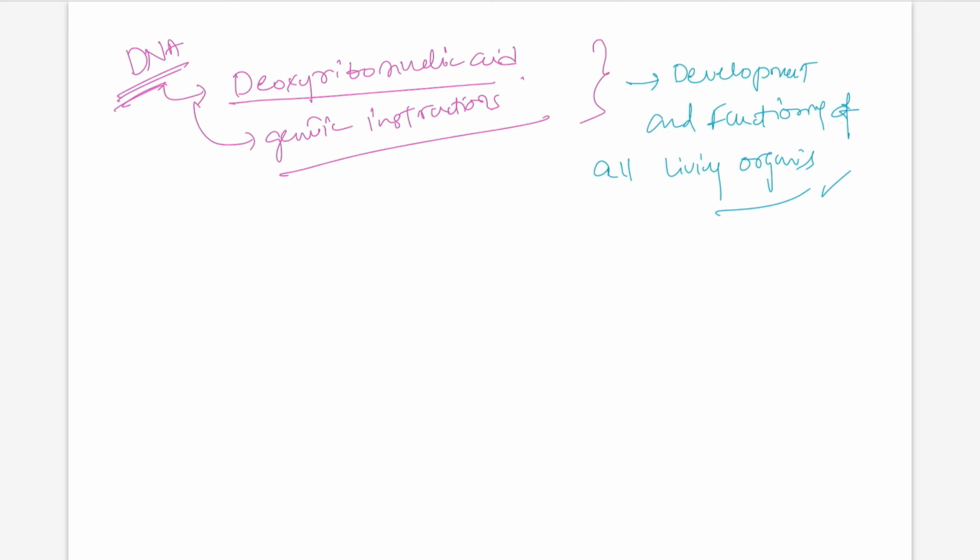That's the use of DNA, and large amounts of information are stored in DNA, and in RNA also.